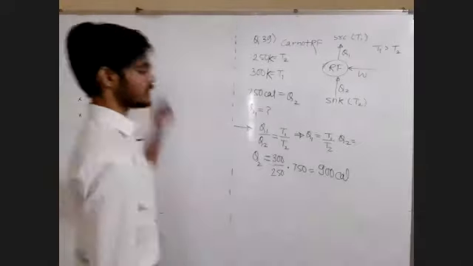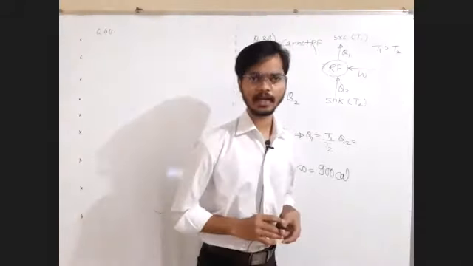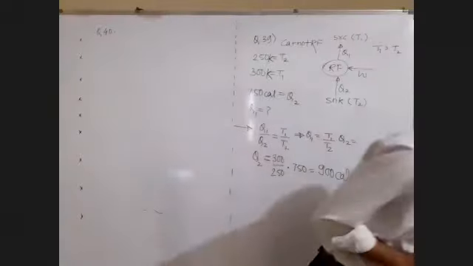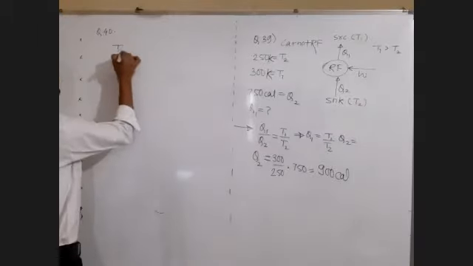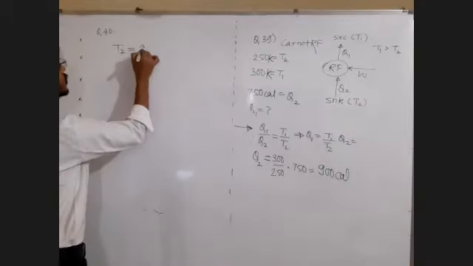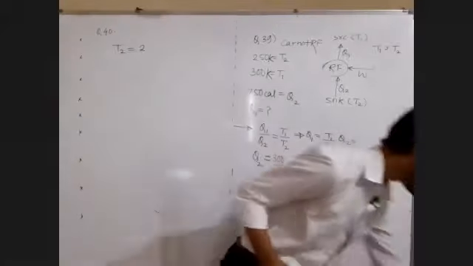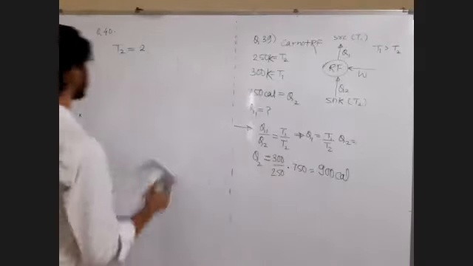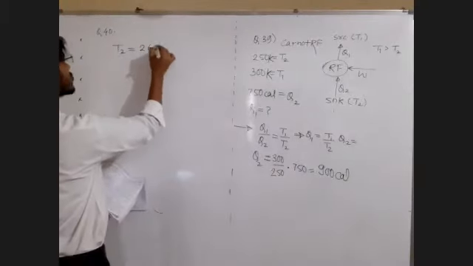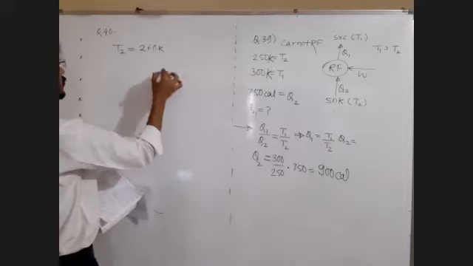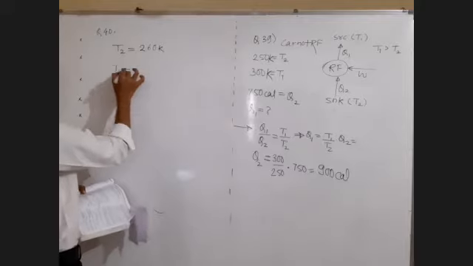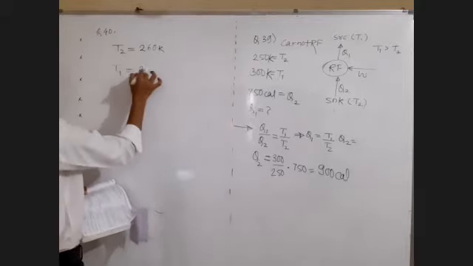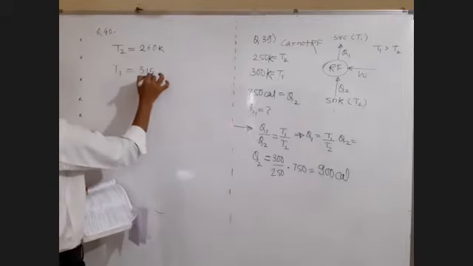The temperature inside and outside of the refrigerator are 260 and 315. Inside means T2, it is 260 Kelvin. Outside the refrigerator it is 315 Kelvin. All right, sir. Next.